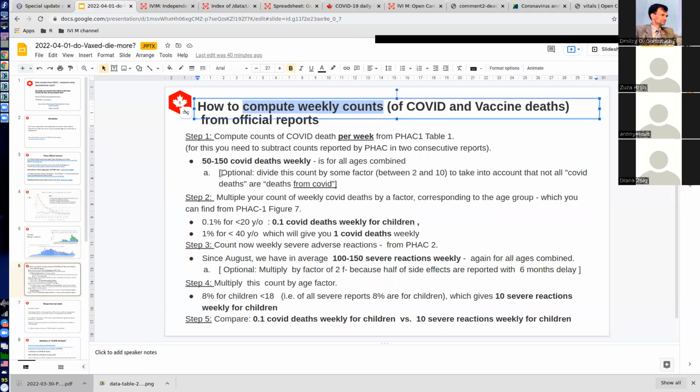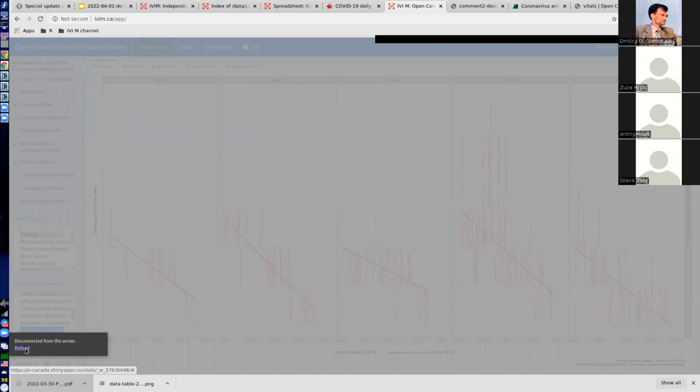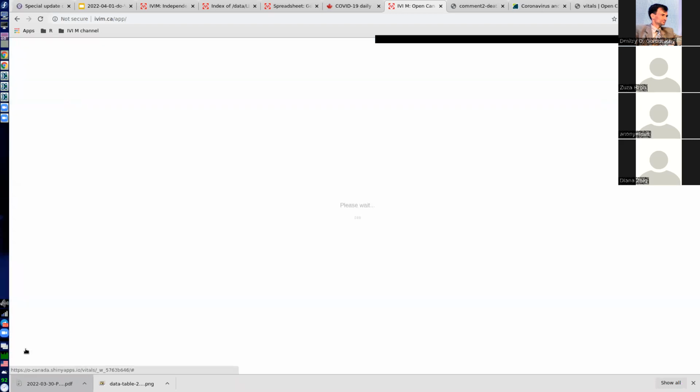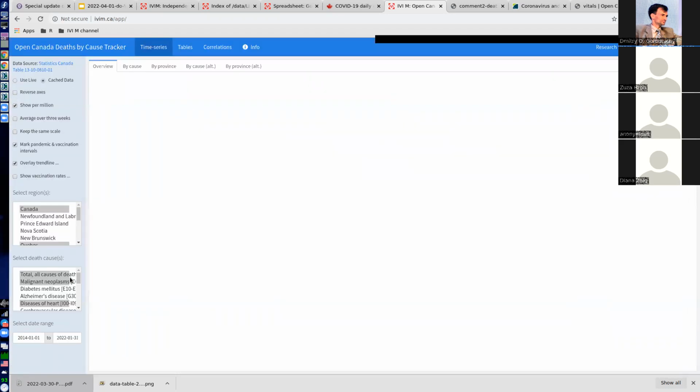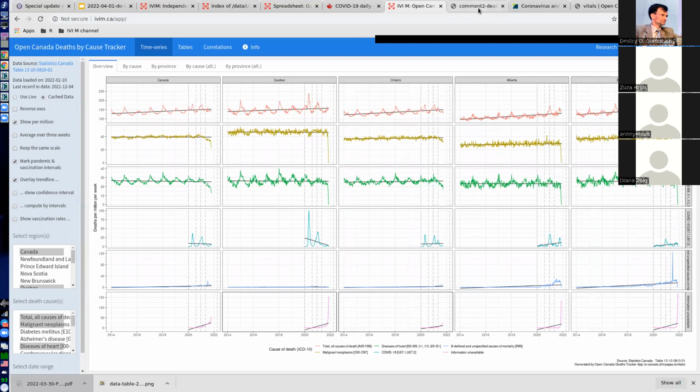Now, we also made the comment that the actual number of deaths from COVID is less than what is called COVID deaths. You remember that our app shows COVID deaths and all statistics, but how do they define COVID deaths? This is very important. I didn't know that myself until I started asking this question, together with my colleagues from the University of Ottawa and Dalhousie, who were writing with me our first comment for the Lancet journal back in December.